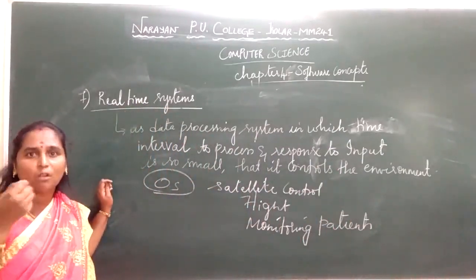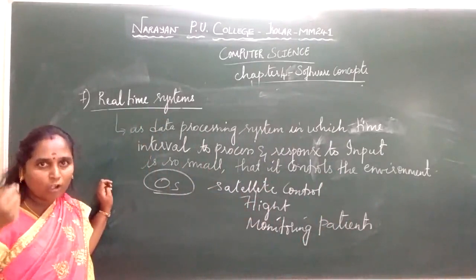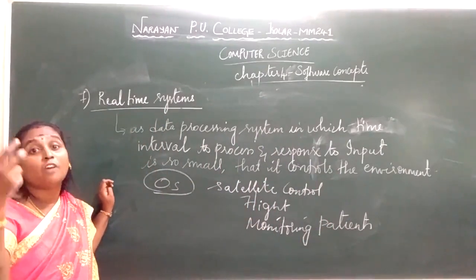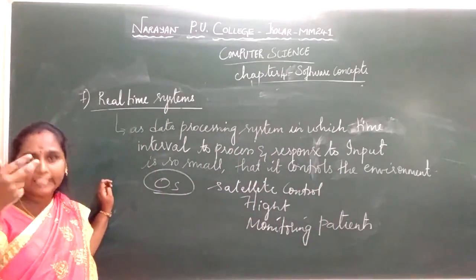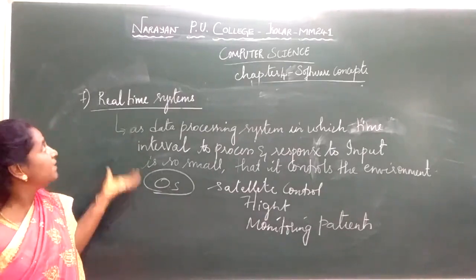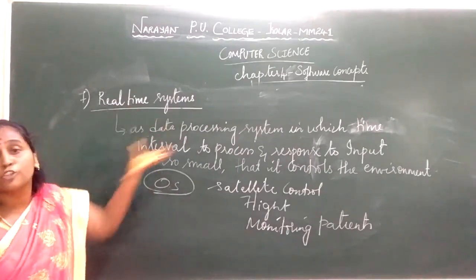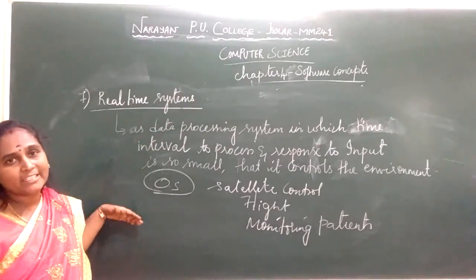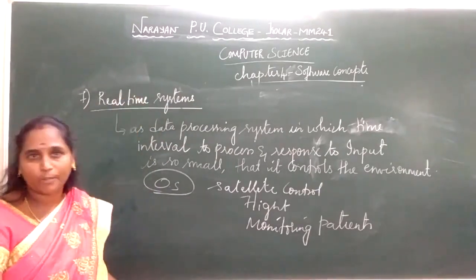Each fraction of a second, what is going to happen, and what all should be given. The buffering storage or buffering time is very less here. You should not take more delays. The buffering time is less. So within that fraction of seconds, the processing and response should take place. Such an operating system we call the real-time operating system.